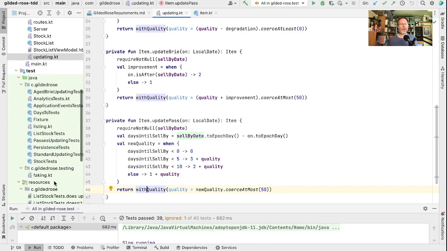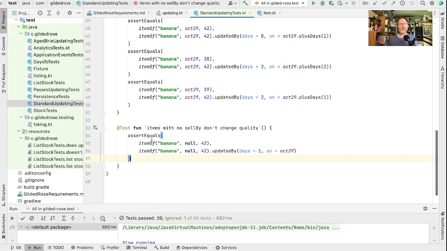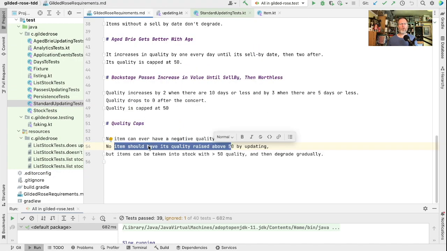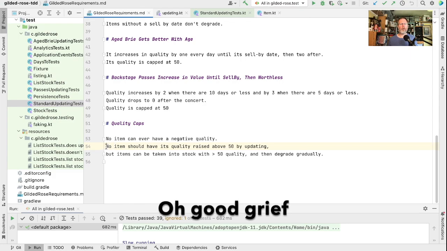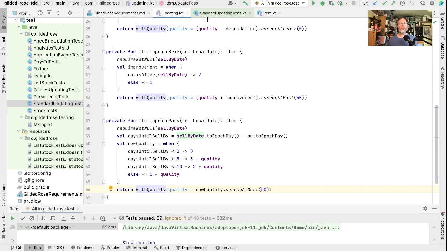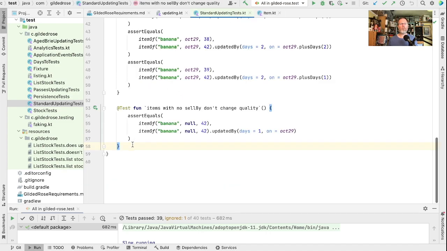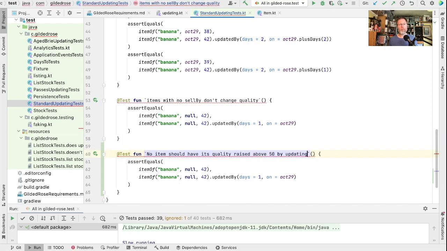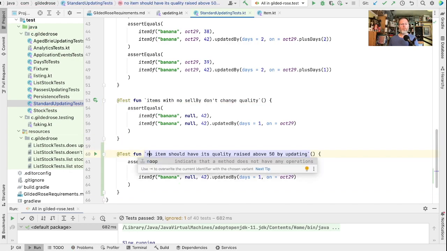We've got our updating tests, and our requirement says no item should have its quality raised above 50 by updating. So let's just take that statement, shall we, and create ourselves a test for it. So what does this mean?